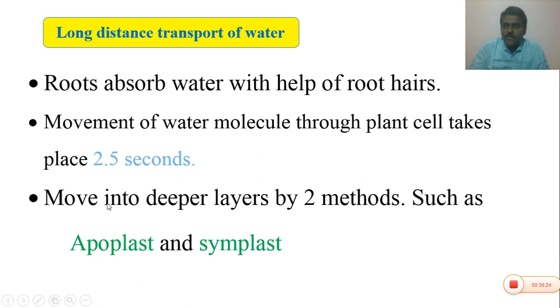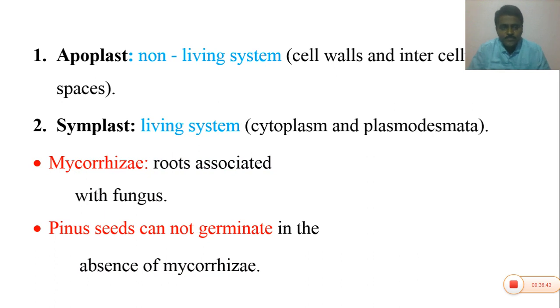Generally the water moves into deeper layers of the roots by two methods, namely apoplast and symplast. These are very, very important questions in the public exam also. What do you mean by apoplast? Apoplast is the non-living part of the plant body. So what are the non-living parts of the plant body? Can anybody tell? Please tell me. What are the non-living parts of the plant body?